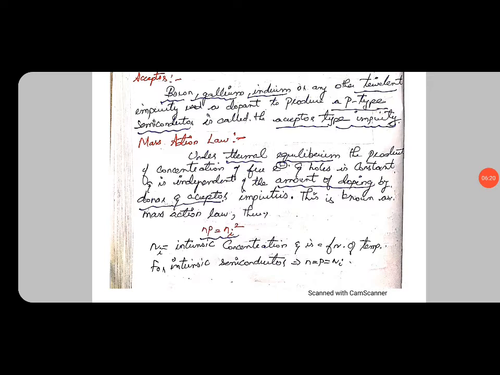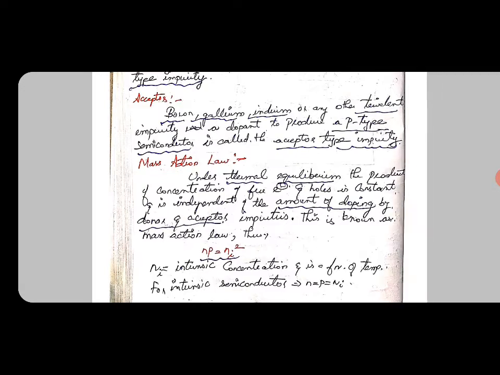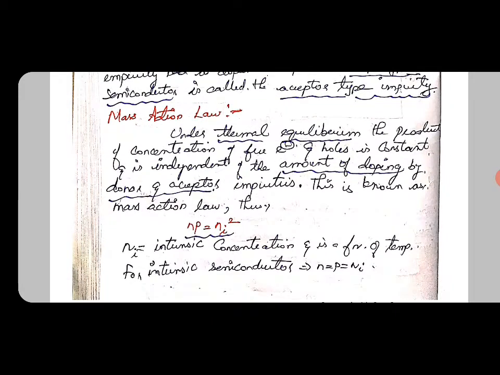Then we can see the important concept, that is mass action law. This is a very important law. First of all, let us see the statement of mass action law. Under thermal equilibrium, the product of the concentration of free electrons and holes is a constant, and it is independent of the amount of doping by donor and acceptor. This is known as mass action law, which can be given as n into p equal to ni squared. This is a very, very important equation: n into p is equal to ni squared.